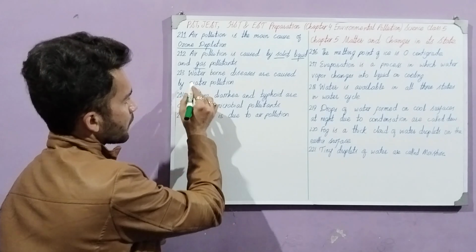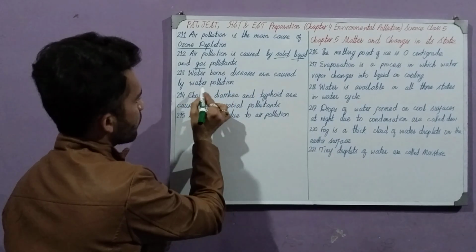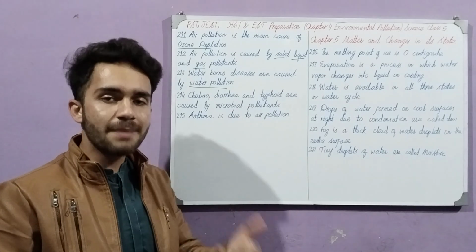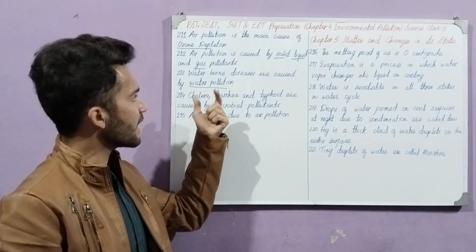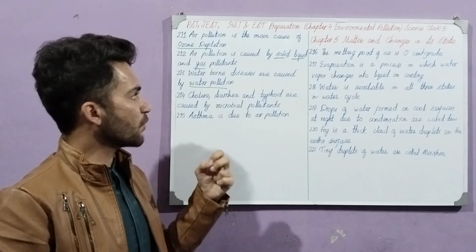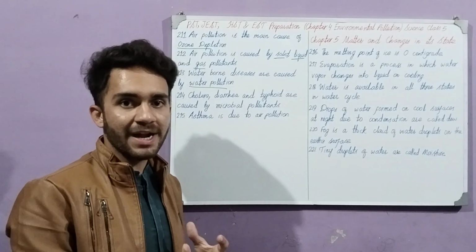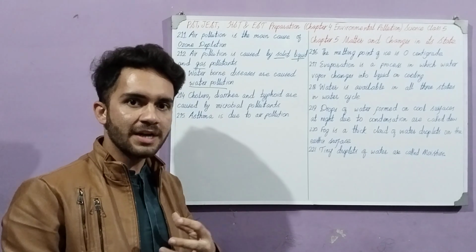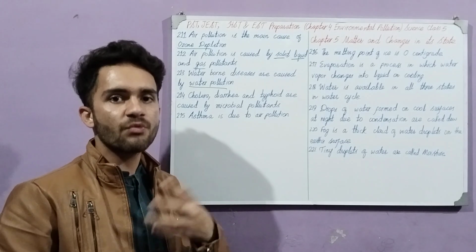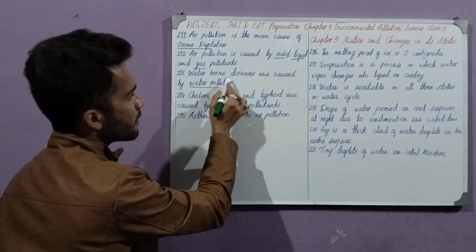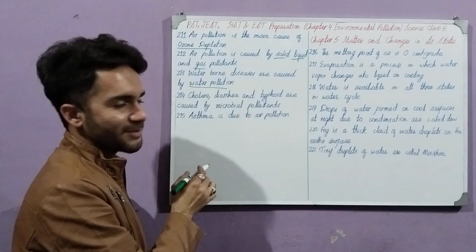Waterborne diseases are caused by water pollution. Waterborne diseases are those diseases which are caused by water. Like for example, hepatitis, that is spread by water. When we drink polluted water, we become infected with the virus of hepatitis. So waterborne diseases are caused by water pollution.